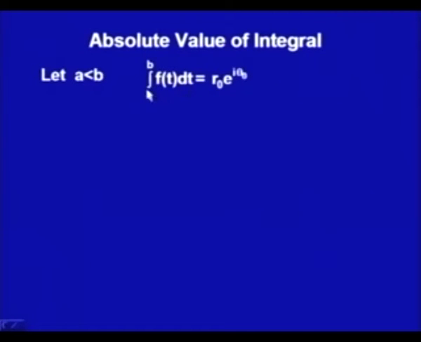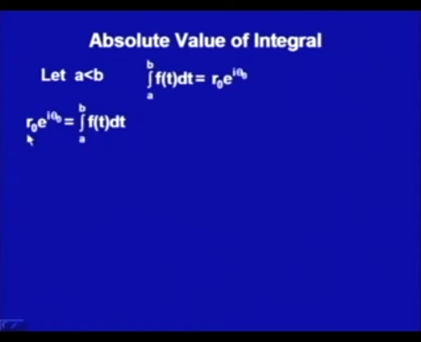Let us write that complex number in the form r naught e to the power i theta naught, where r naught is the modulus and theta naught is the argument. So I rewrite it: r naught e to the power i theta naught is equal to the integral from a to b of f(t) dt.